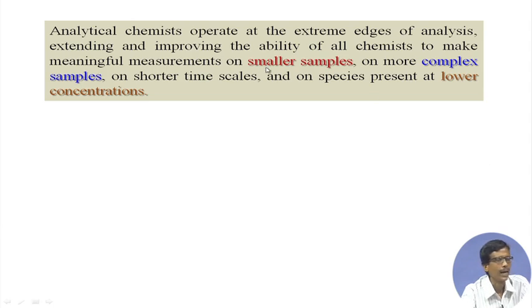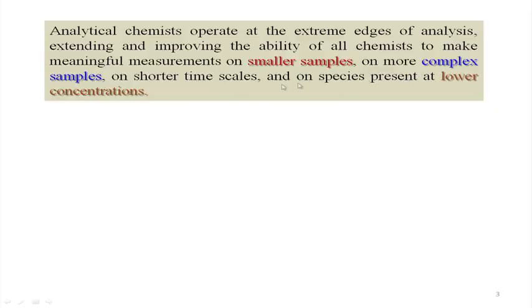So, how we can analyze this very small sample, that means the concentration of that unknown chromium present in ruby is very less, like your arsenic, like your cobalt in vitamin B12, or in more complex samples. What do we consider as a complex sample? It is not so easy to get that particular chromium from the ruby sample into solution.